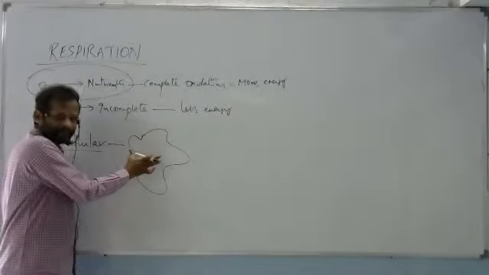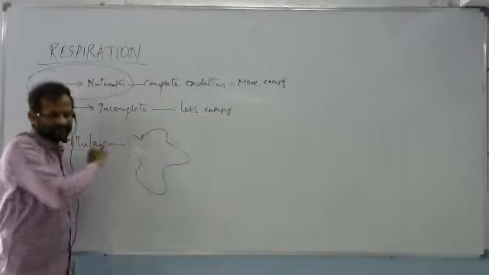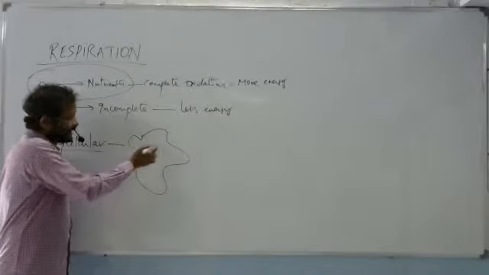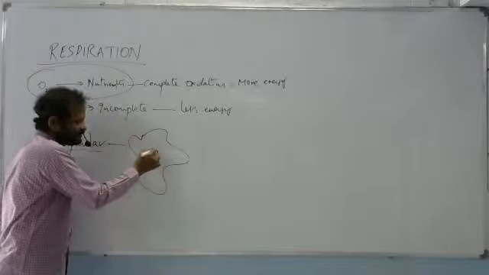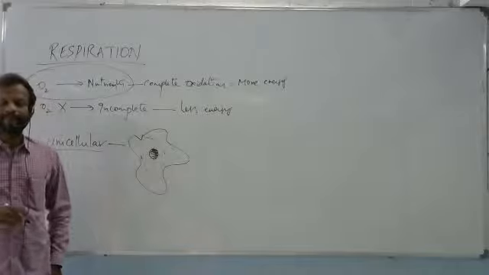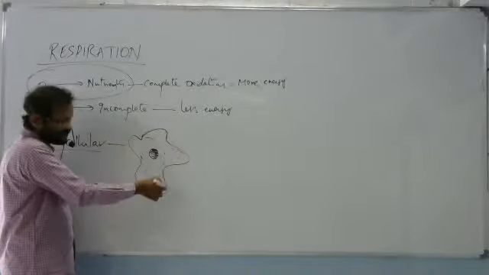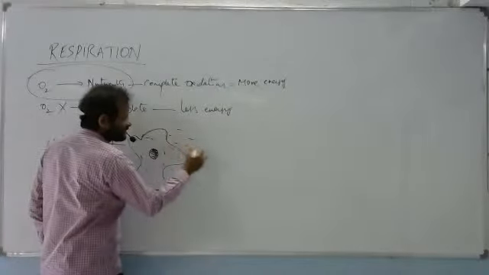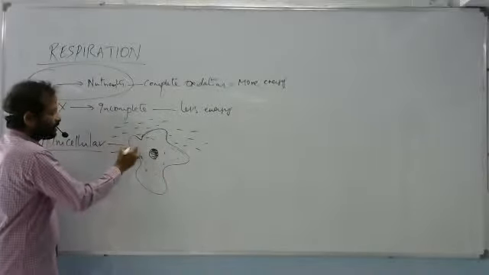This organism is having simplest organization. There is no tissue. The entire body is a single cell. This is the nucleus. This is the cytoplasm. And the plasma membrane, that is a covering membrane of the body, is contacting the external medium. It may be water or air.